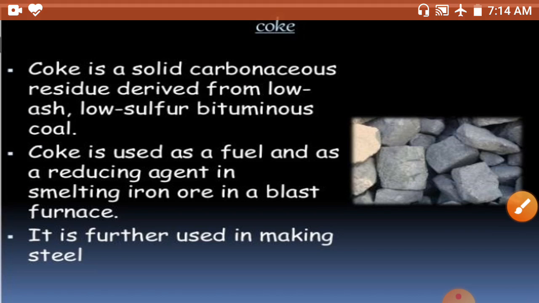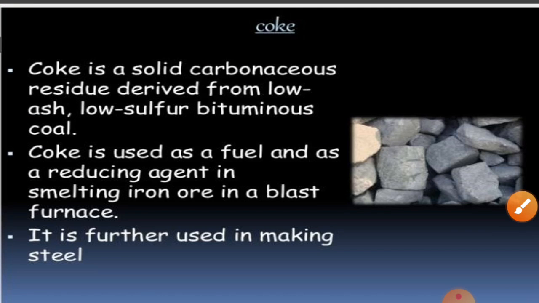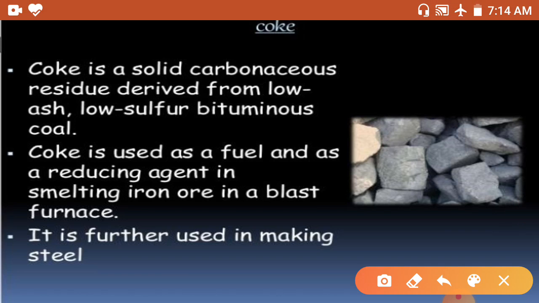There are many types. Okay, so here is coke. First, coke. What is coke? Coke is a carbonaceous residue, meaning carbon is present in it. Coke is used as fuel, and it is a tough, porous, black substance, almost pure carbon, used in the manufacturing of steel and the extraction of many metals. Okay, and the processing of coal to get coke also yields coal gas.